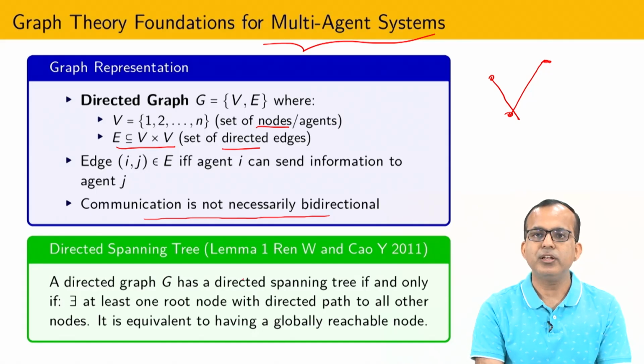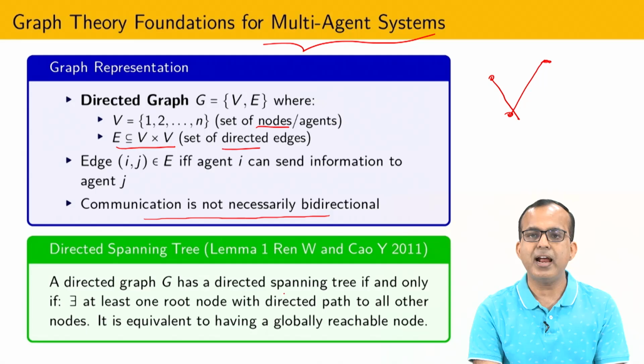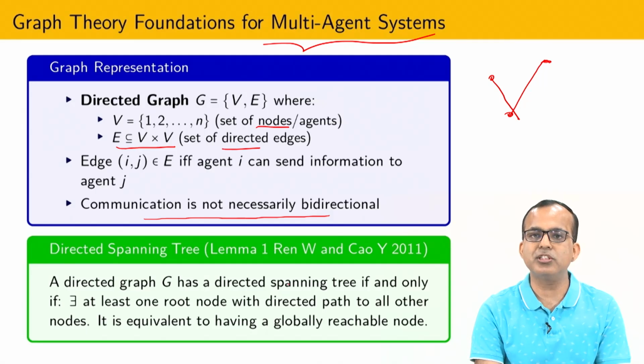Now in order to maintain the formation, there is one requirement, and mathematically that requirement is called the requirement of a spanning tree. What is the meaning of a spanning tree? We are assuming that somehow all nodes are connected in some way.